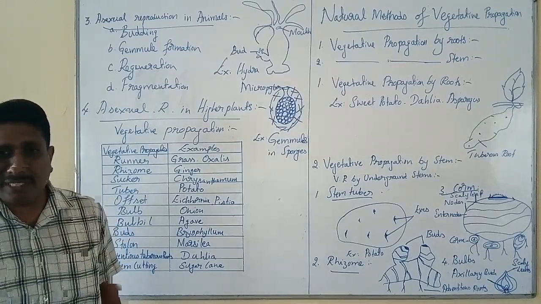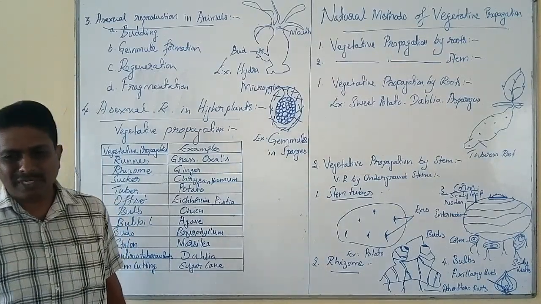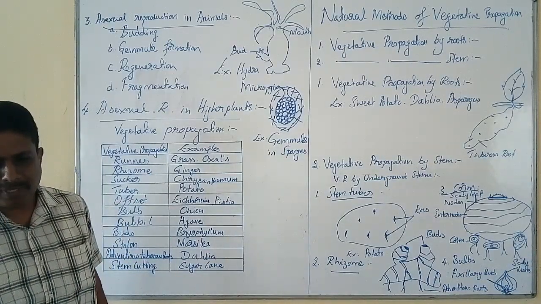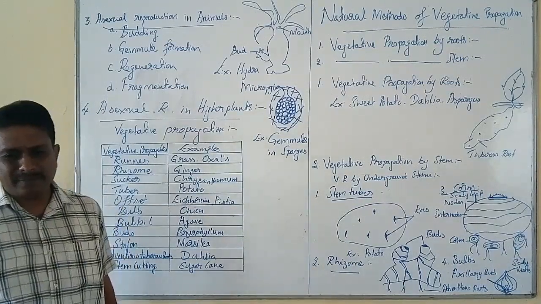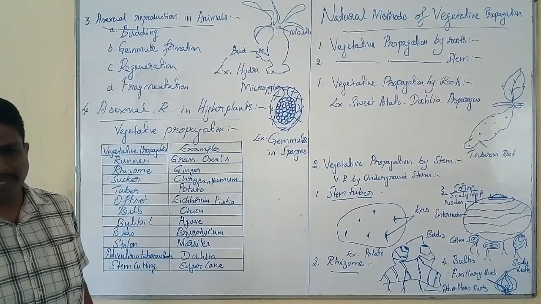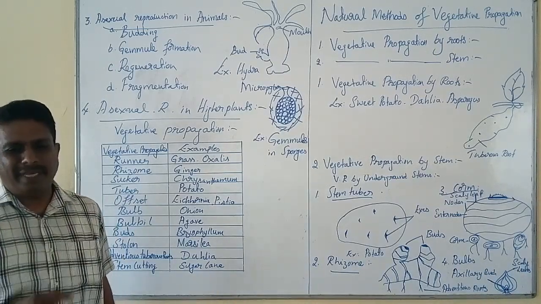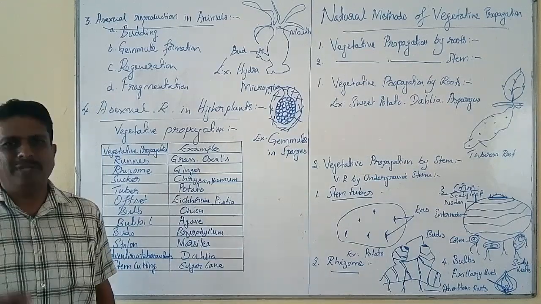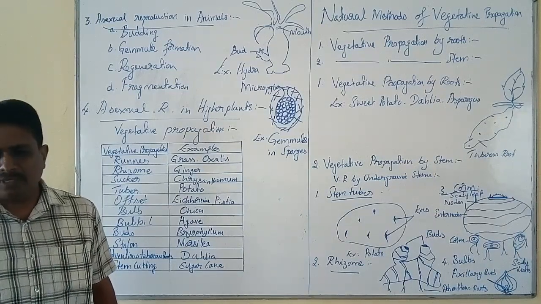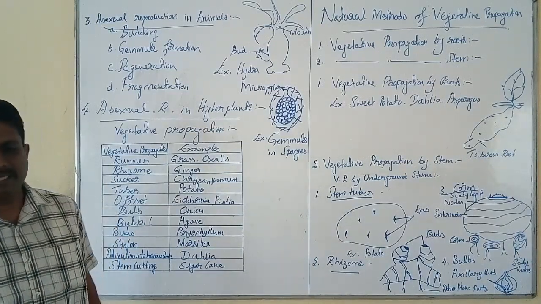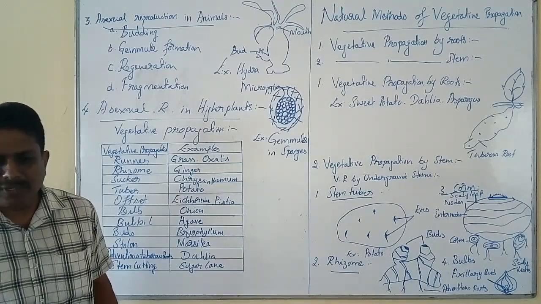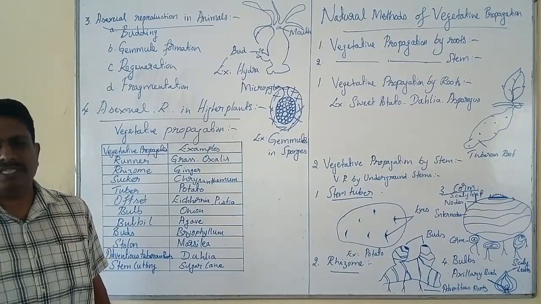Vegetative propagation is also a type of asexual reproduction because it is uniparental in origin and does not involve the formation of gametes. It produces a large number of propagules within a short duration.